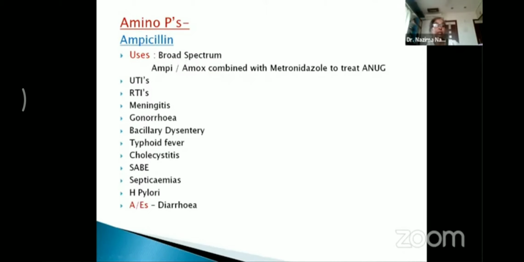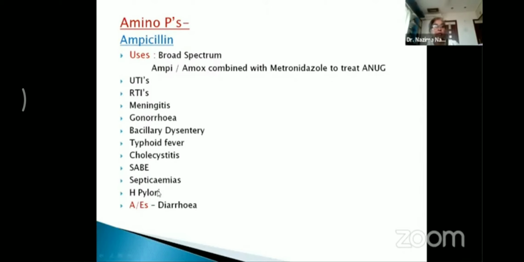Apart from the dental uses, there are many other medical uses of this drug. It is effective in urinary tract infections, then in respiratory tract infections, meningitis, gonorrhea, bacillary dysentery, typhoid fever, also in cholecystitis, subacute bacterial endocarditis, septicemias, and H. pylori.